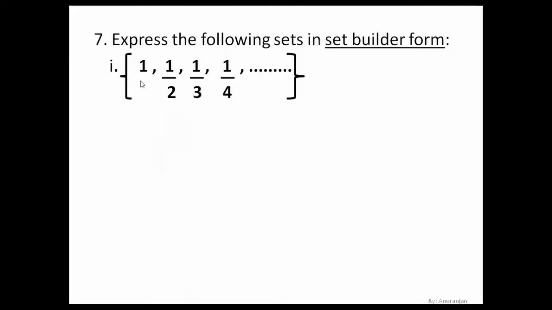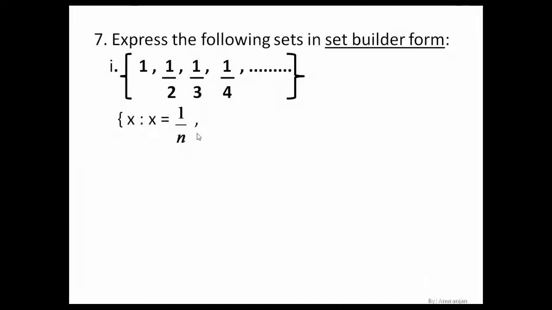Here if you observe, if there is nothing, it means 1 by 1. We can express this number as 1 by 1, which means 1 itself. So if I take 1 by n, can we represent it in the form of 1 by n, with n being the natural numbers? Because if I take 1 here, then 2, 3, isn't it? So let's try it. So x such that x is equal to 1 by n.